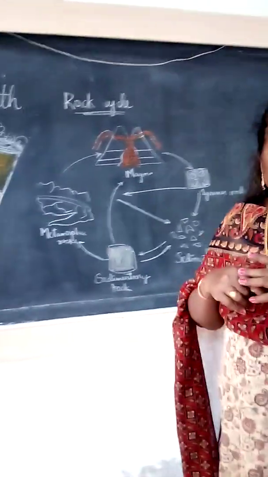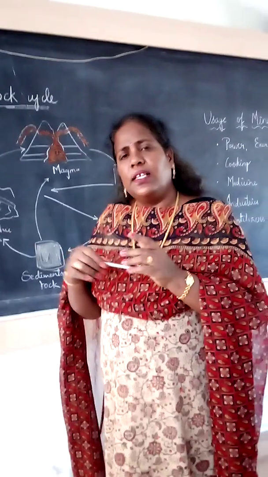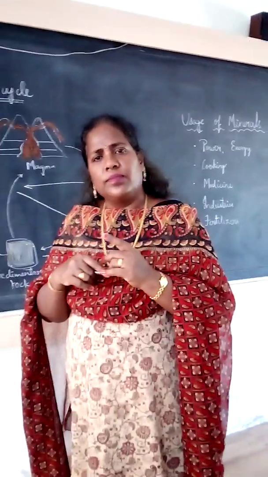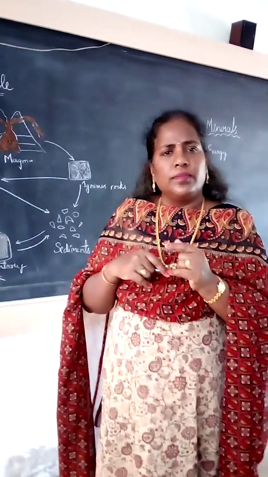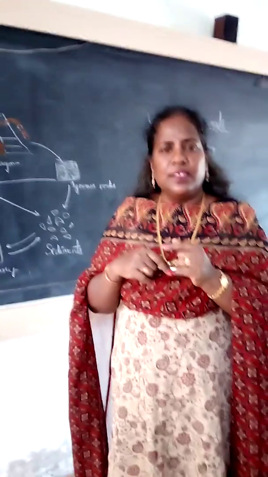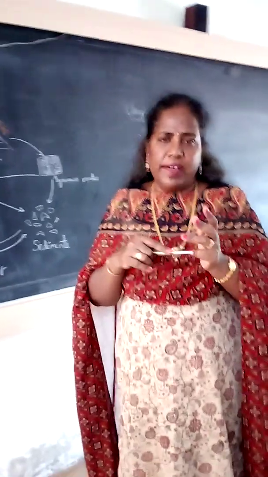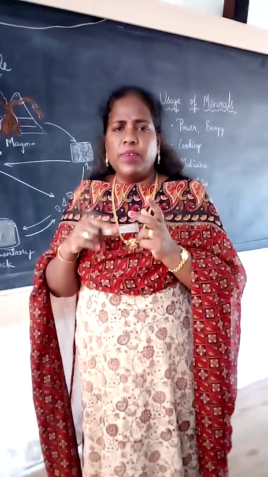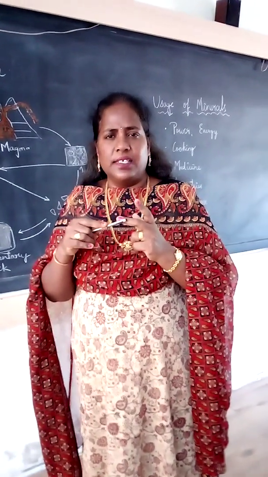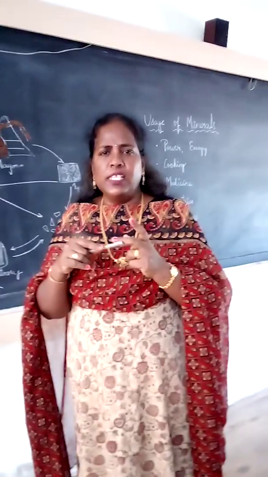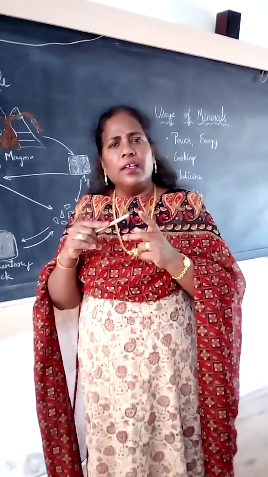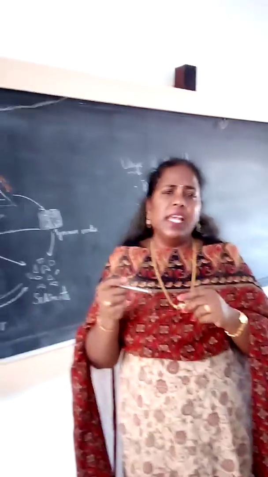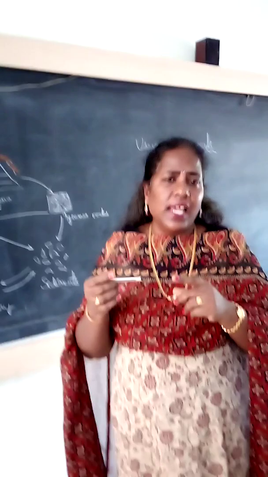You know the water cycle, ma'am? In the water cycle, what change do we observe? From water to vapor and back to water through rainfall. First, from the liquid stage, water evaporates into the gas stage. Again from the gas stage, it condenses. Based on the temperature, the condensation changes into precipitation.